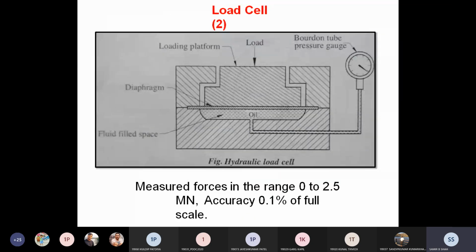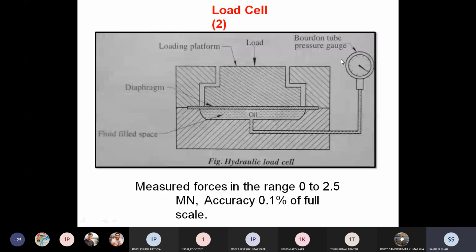As the name suggests, hydraulic means, if you see this diagram, oil is filled here. In this space, oil is filled with some specific viscosity, and with that oil a Bourdon tube pressure gauge is attached, which is very accurate. That's why we attach it. We do not attach a manometer or piezometer, but a Bourdon tube, because it is a tertiary type of measuring device and it gives us proper and accurate results.